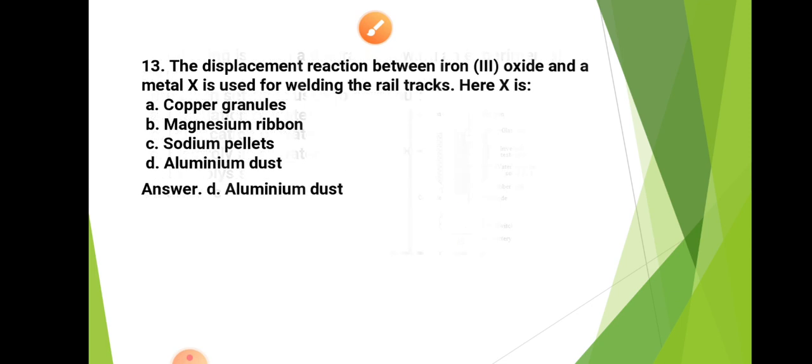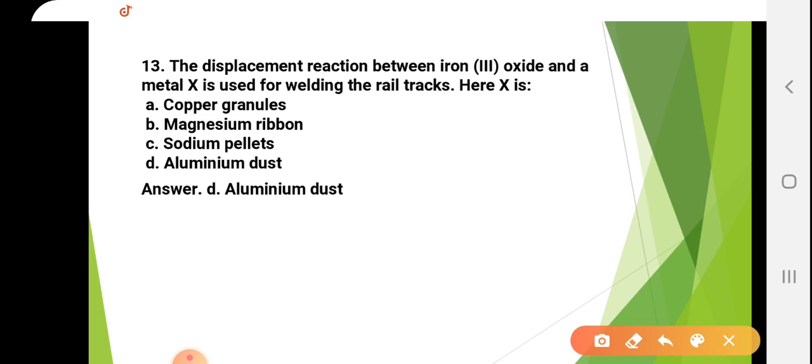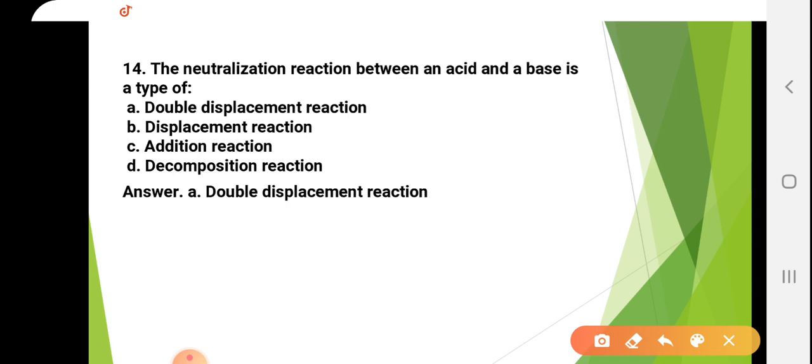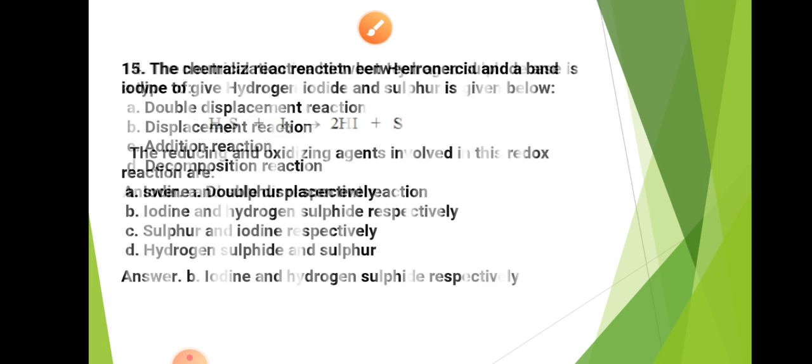Okay, the next question is: the displacement reaction between iron oxide and the metal X is used for welding the rail track. Here X is aluminium dust. Okay, I will discuss aluminium dust in the video. The next question is: the neutralization reaction between an acid and a base is a type of... So this is the double displacement reaction. Neutralization is a double displacement reaction, acid and base.